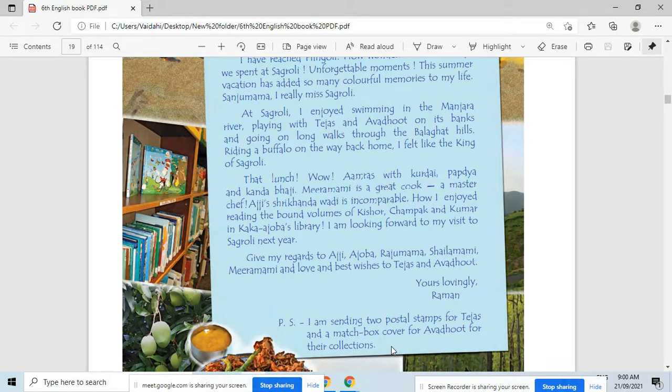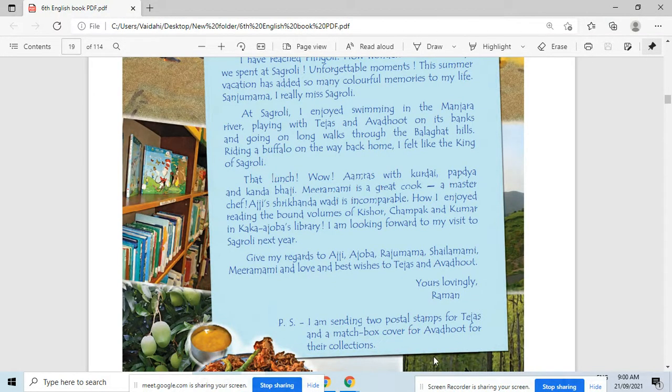So therefore Raman, to send means what? Pathavne. Okay, so he is sending two postal stamps for whom? Tejas, and a matchbox cover for Avdut here. For what? For their collections here.